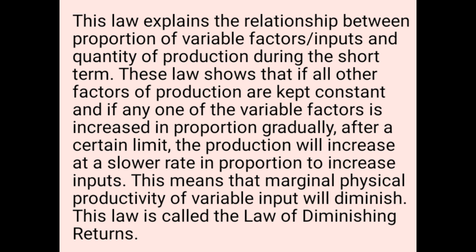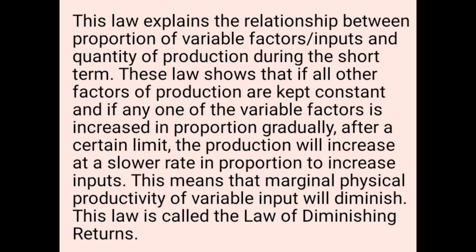This law explains the relationship between the proportion of variable factors or inputs and the quantity of production during the short term. It shows the relationship between the factors or inputs and their quantities. When we use more inputs, at some point we get more returns.